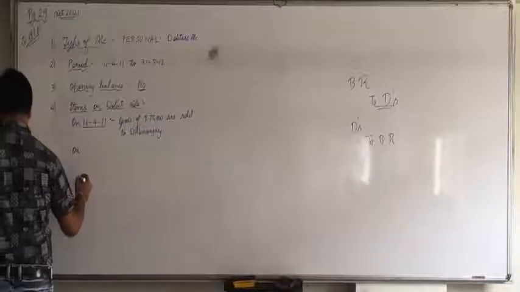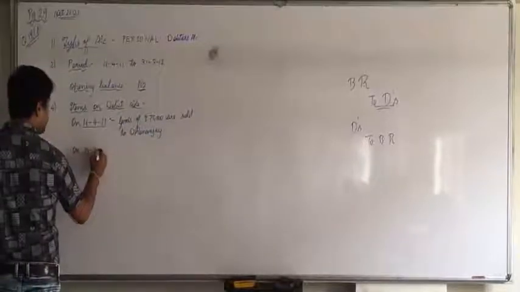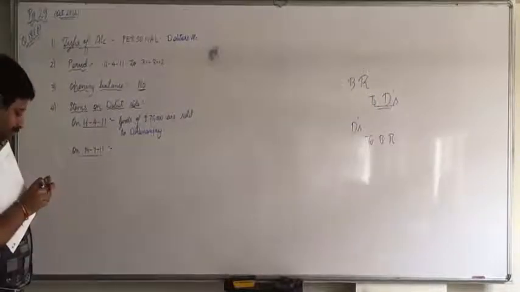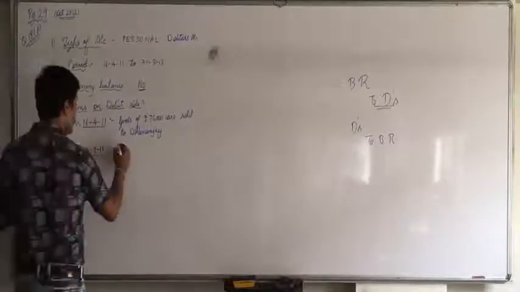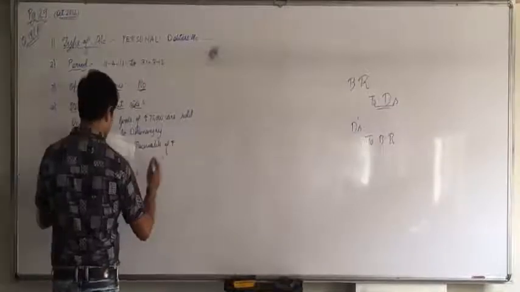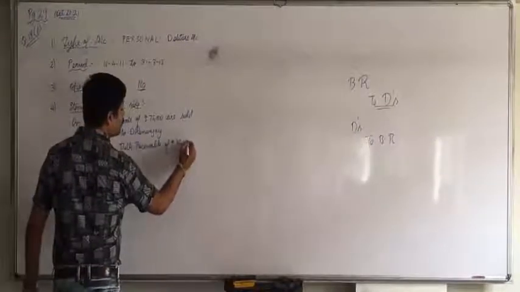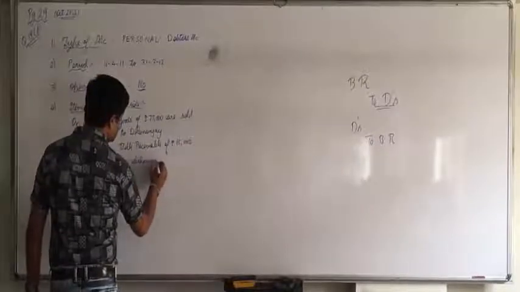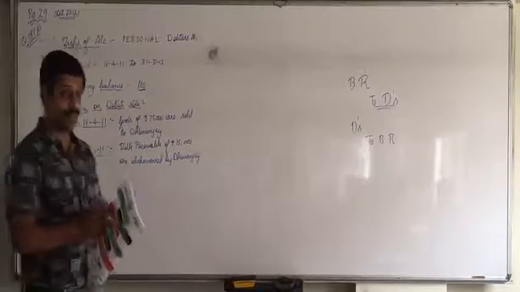On 14/7/11, what will you say about this bill? Dishonor. Bills receivable of rupees 15,000 are dishonored by Dhananjay. Next page.